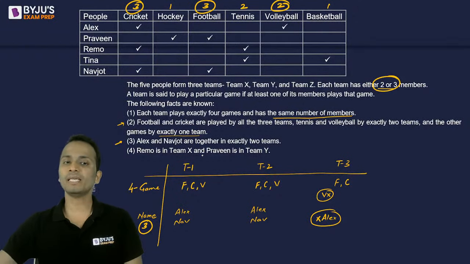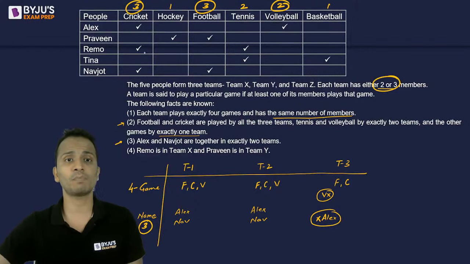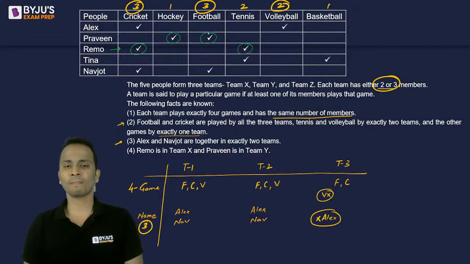Remo is in team X and Praveen is in team Y. So, I can place Remo and Praveen for the time being. Right? Now, if I place Remo and Praveen, so Remo which sports playing? Cricket and tennis. Remo is playing cricket and tennis, right? And Praveen is playing hockey and football, right? Now these sports are required.